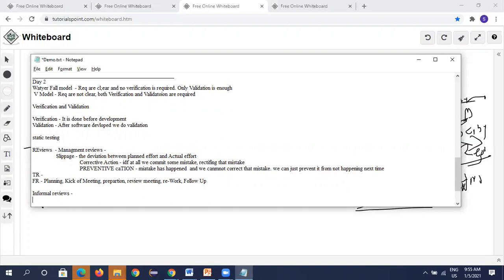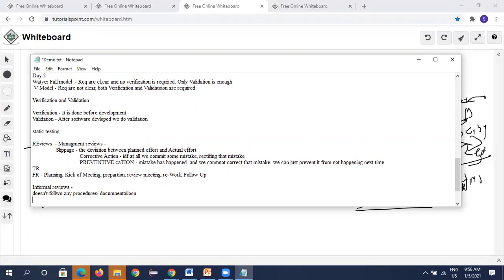Informal reviews means this doesn't follow any procedures or documentation. They just conduct the meetings. They will invite the team members, saying let's have a small informal review meeting, and they will discuss what is happening. So here we have two types: peer reviews and code reviews.